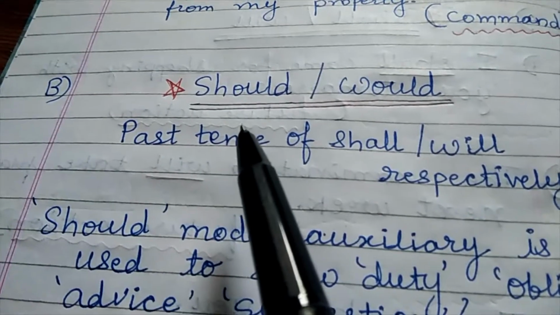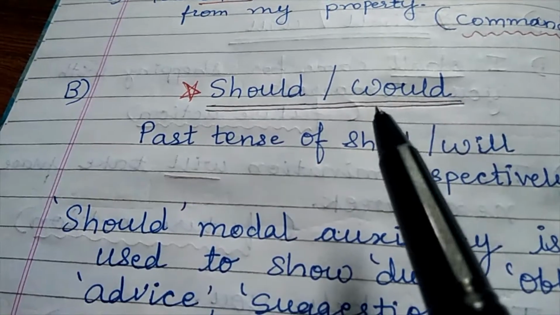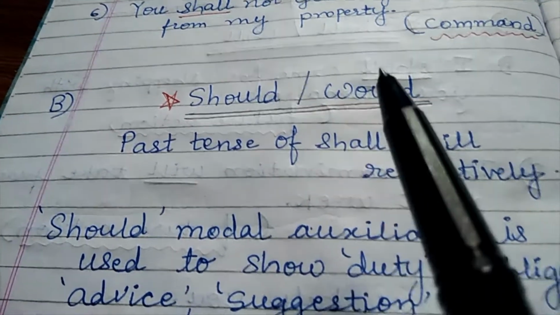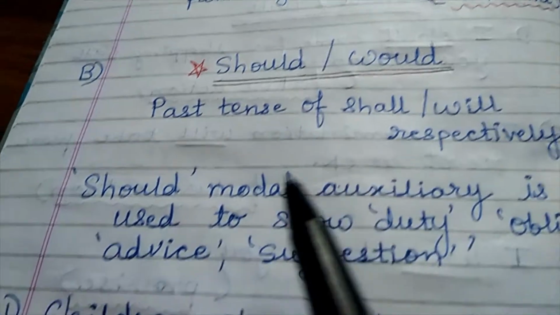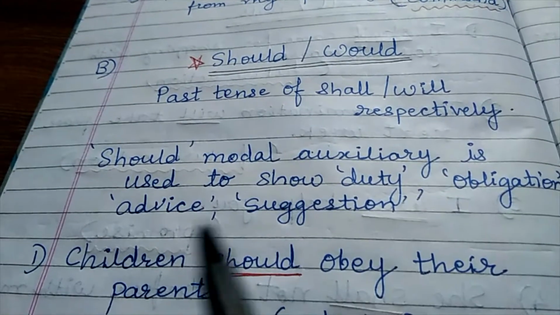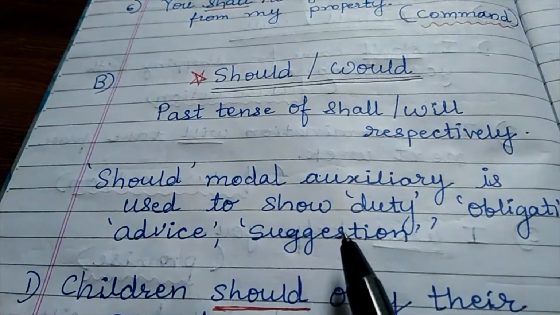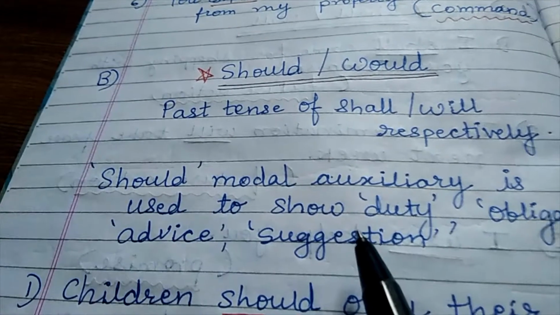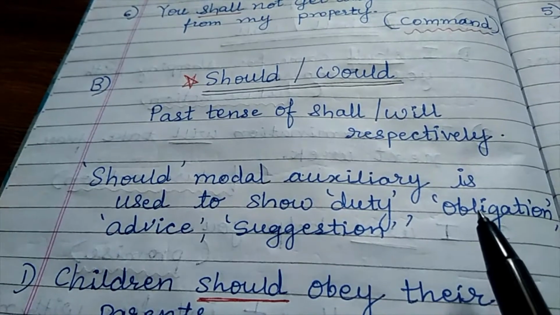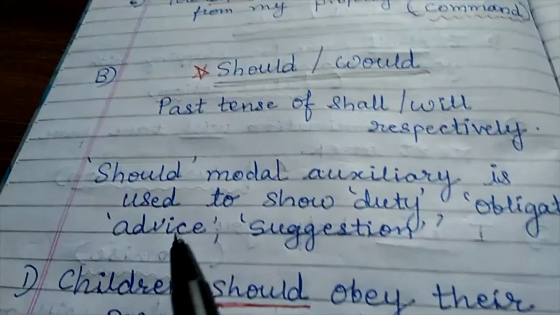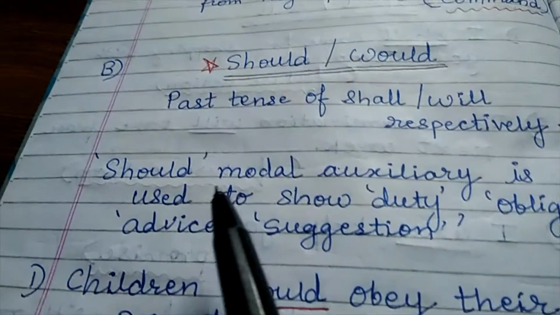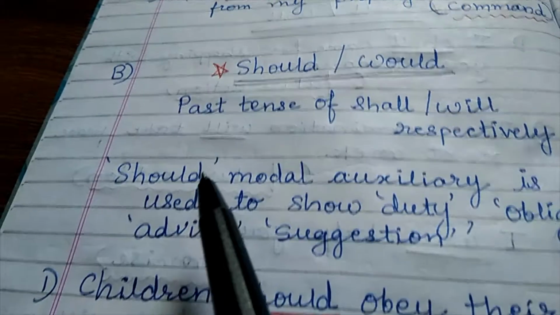Now let's see some sentences with should and would. Should is the past tense of shall, while would is the past tense of will. The modal auxiliary should is used to show duty, obligation, advice, suggestion, etc. Means if somebody performs his or her duty, or wants to show obligation or responsibility, or wants to give some advice or suggestion, then the modal auxiliary should is used.